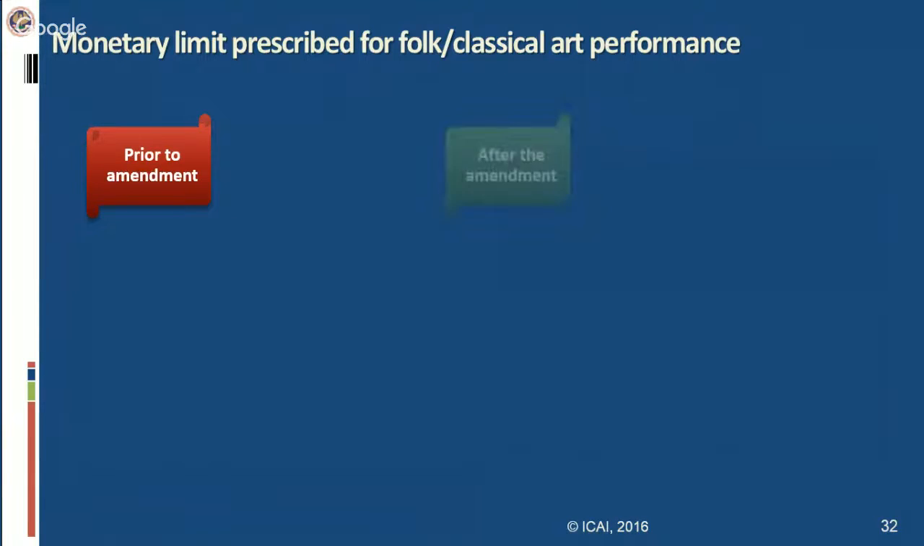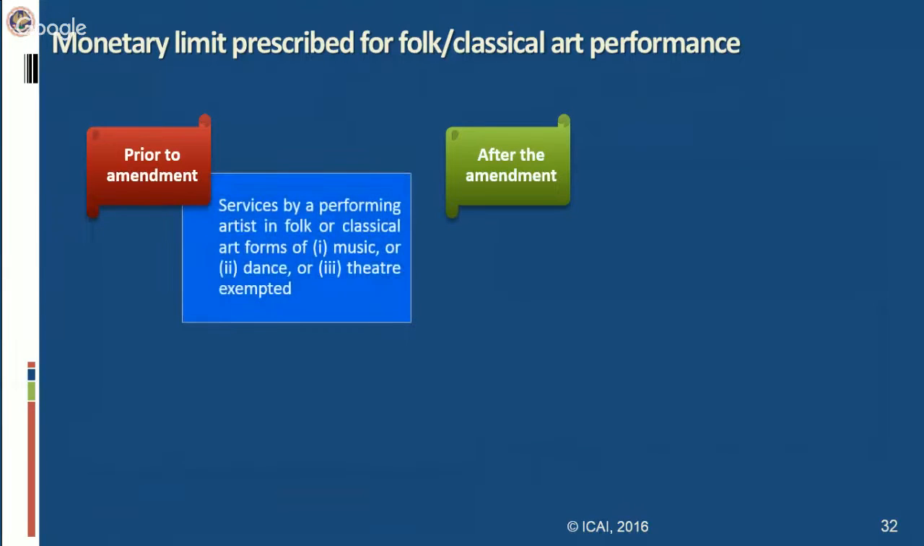Okay. So prior to amendment, what was the situation? First of all, go through that and then we'll discuss what is the change. Prior to amendment, services by a performing artist in folk or classical art form of music or dance or theatre is exempted. Now, when I say folk or classical art form, that means in case some modern music performance is being given by an artist, or some modern dance, some Western dance is being performed, that will not be included here.